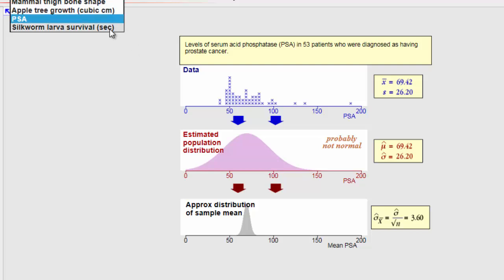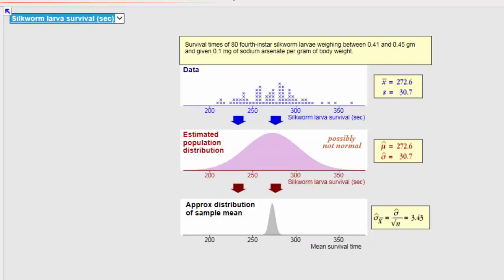I've got the last one here, again maybe not normal, again some stuff going out here in the tail. Same deal. You get some data. Your data is not the population, it's a sample. Your data may or may not look normal. As long as we've got a reasonable sample size, we're not worried about that. We take our sample, and from our sample we use this mapping rule. Yes, we guess to the population, and then from that one sample we can map down to the distribution of sample means.